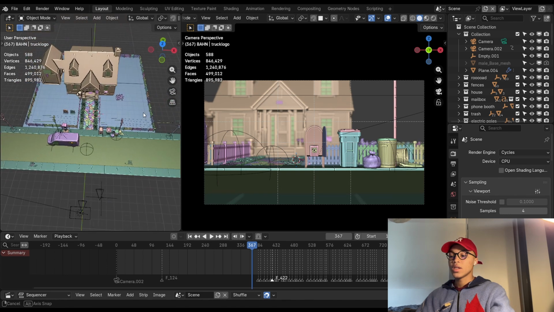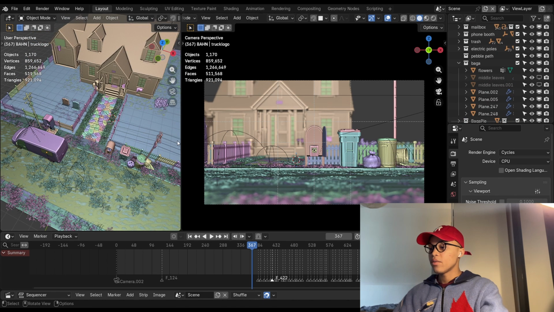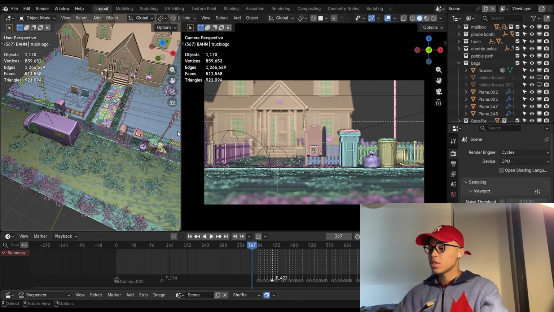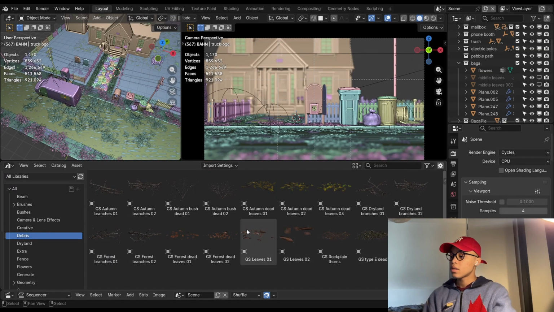For all of the vegetation, this is all with the Bagapie add-on. I've explained this before, but basically you just have to make yourself an asset browser, an asset library. Don't ask me how to do that because I don't really remember. But basically you make an asset library, and then you can drag and drop whatever you want to scatter on whatever surface you want.